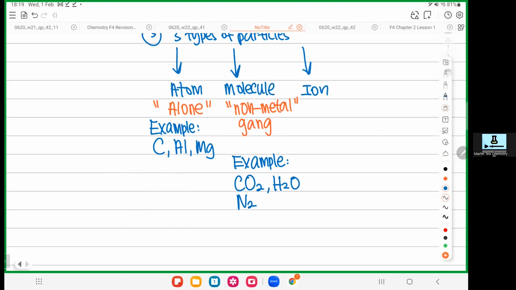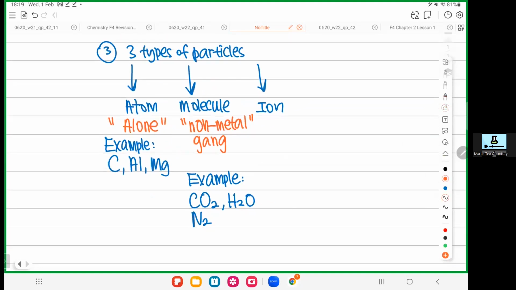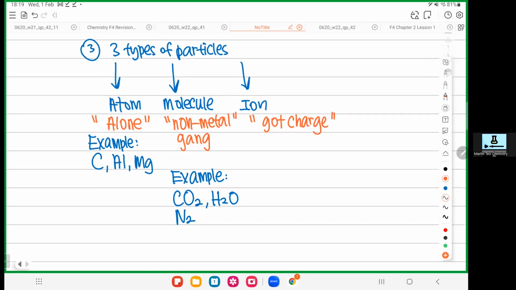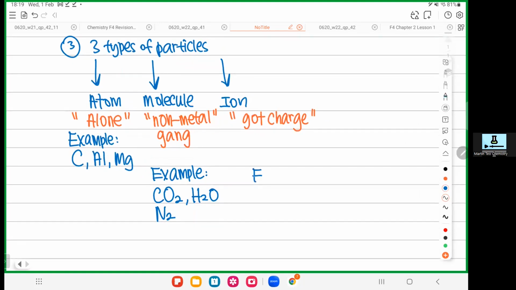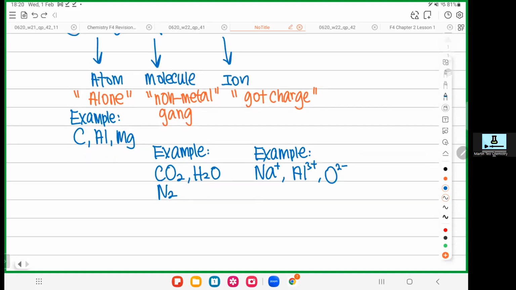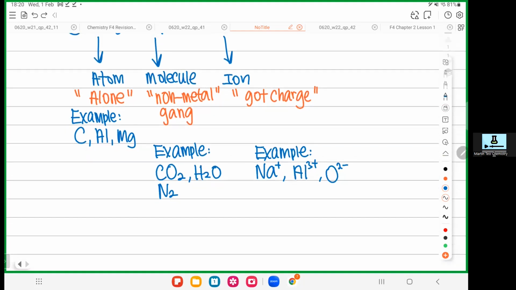Last one, okay? The last thing that we need to learn is called ion. What is ion? Ion is somebody who got charged. Example, okay? Na+, this fella got a charge, so it's an ion. Al3+, this fella got charged, it's an ion. O2-, this fella got charged. Top right corner got charged, that fella is an ion. So anything that got charged is an ion. As simple as that. Okay?